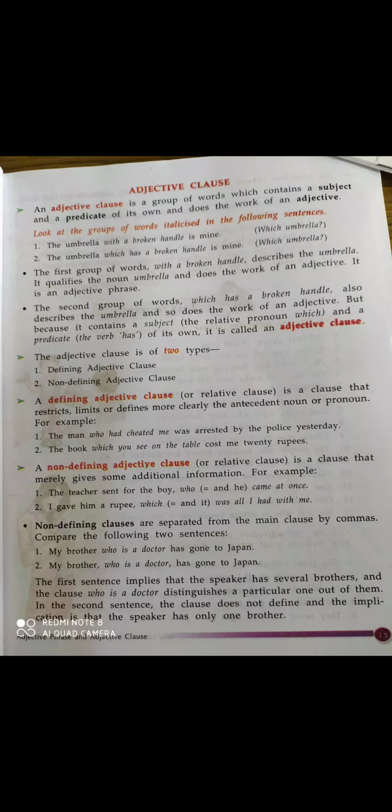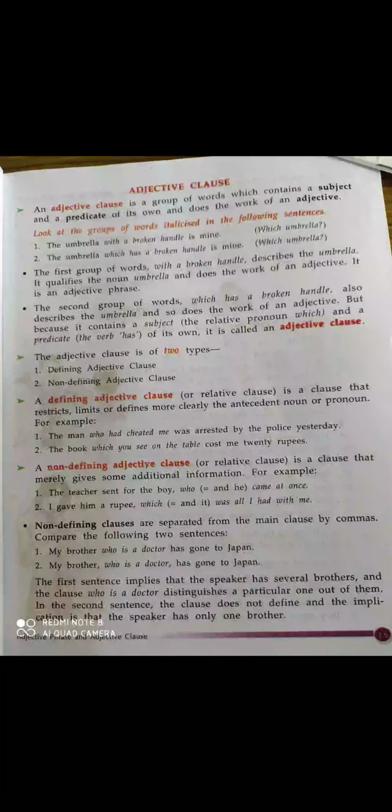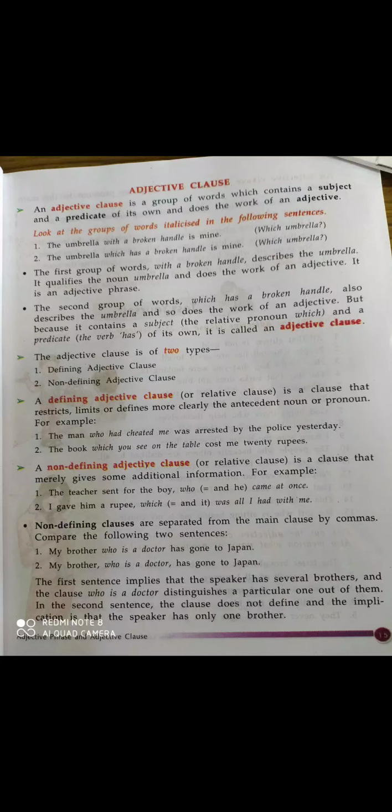Why? Because see, which is a relative pronoun, it becomes the subject of the clause, and has is a predicate. Okay, it becomes the verb of the clause. Okay, so subject which and has is a predicate. So subject and predicate is there, so this group of word is called clause. Okay, and the whole group of word works as an adjective. Why? Because what is adjective, students? What is adjective? Adjective is a word or words which say something about noun.